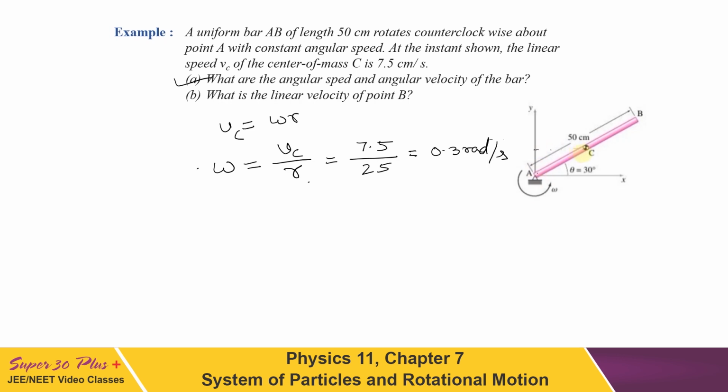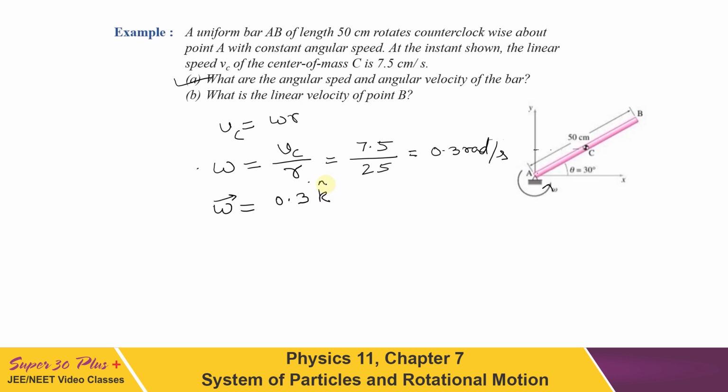Now angular velocity, because it is rotating in the xy plane, should always be perpendicular to the plane. So if we write in vector form, that should be 0.3. Now let us check the direction of rotation. It is in the anti-clockwise direction, so it has to be taken as towards the viewer, that can be written as the z direction. So this is the vector representation of omega. Direction will be along the z axis.